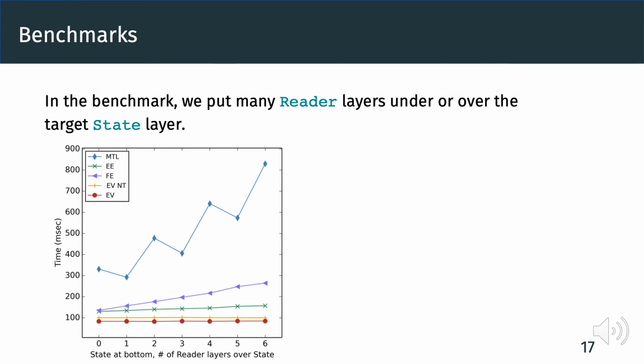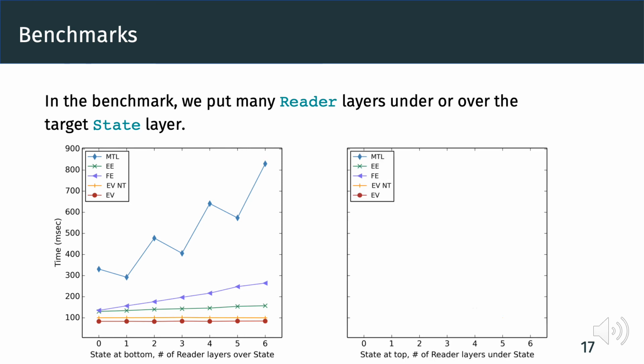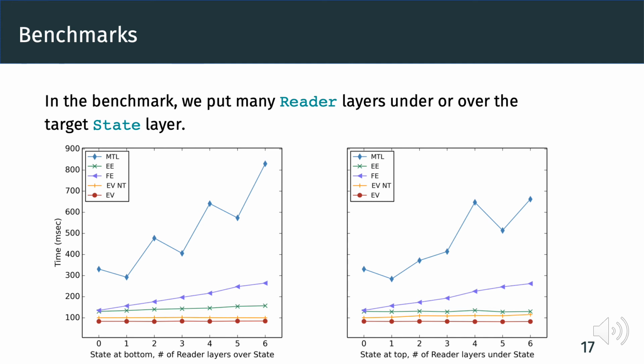On the other hand, if we put the state layer at the top of the layer stack, that is, in the right figure, as we increase the number of reader layers under the state layer, EV still runs in constant time. This time, EE also runs in constant time, while EV-NT, FE, and MTL seem to run in linear time. For this benchmark, again EV is faster than the other alternatives.